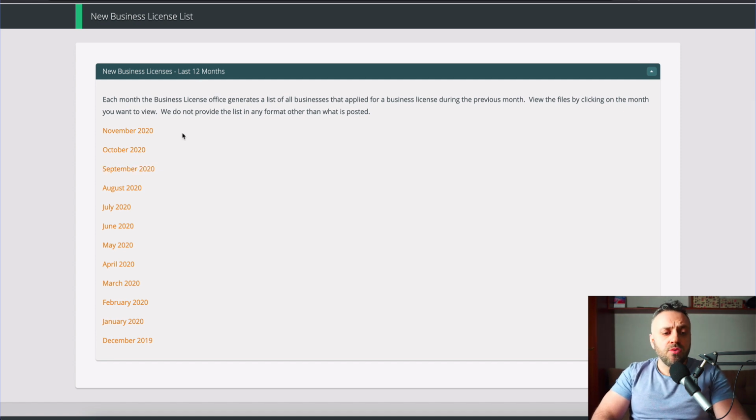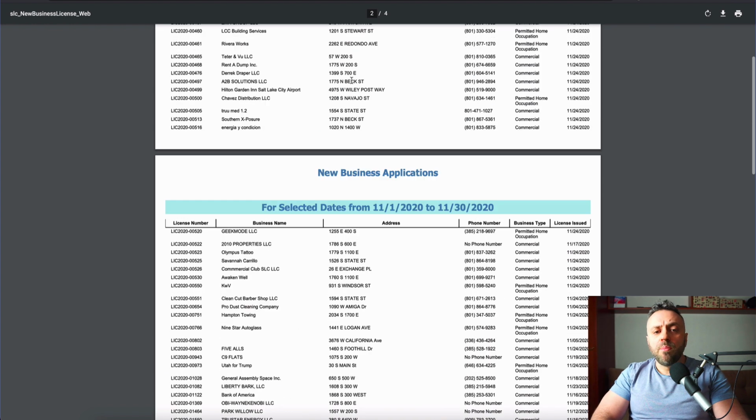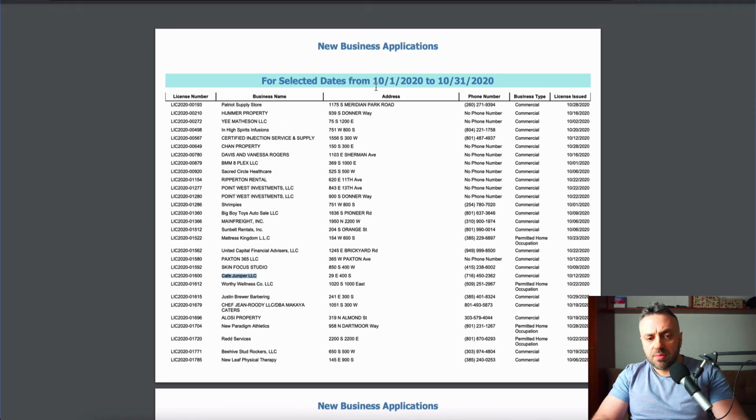So this is brand new, brand new. And I opened up October. Here we have October for selected dates from the 1st of October to the 31st. And I also opened November. And so it really depends what you want. But I like to have a couple of months because November is newer than October. But still, it doesn't really matter because they're both relatively new. And if you don't find a business that you like, a business that you want to reach out to, maybe a niche that you're familiar with, then maybe it makes sense to go back a month or two and look through those months and find better businesses, better fits.